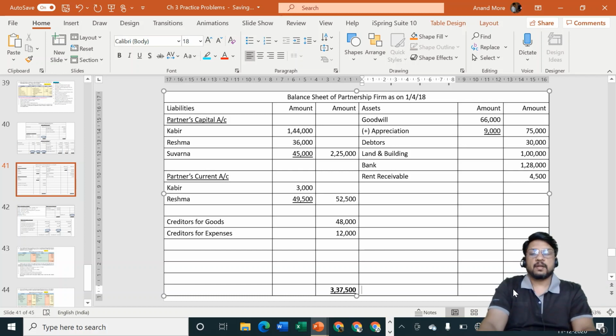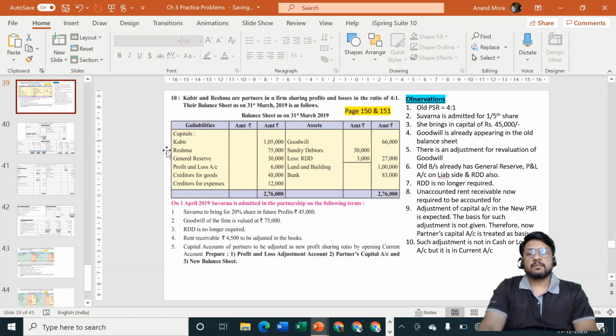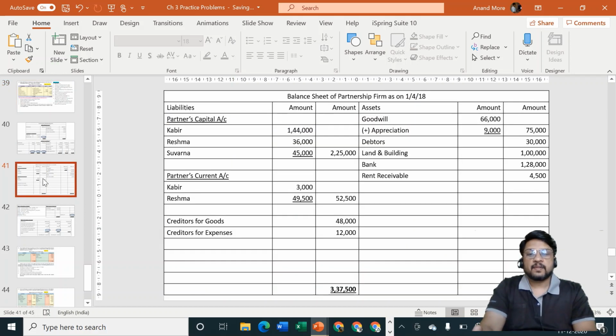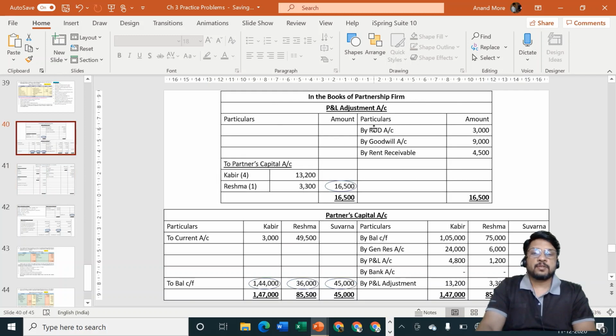Good. So what are the new adjustments we have understood in this problem? First one, general reserve and P&L account of liability side will go to old partners capital account. Next one, RDD to be cancelled, that means it will go to revaluation account credit side. Next one, goodwill existing is there. New value of firm's goodwill is given. Afterwards, new partner is not bringing in any goodwill. Then how to take the treatment? We have shown it here. Goodwill, add appreciation 9,000, outer column is 75,000. Second effect of 9,000 we have given to revaluation account credit side.